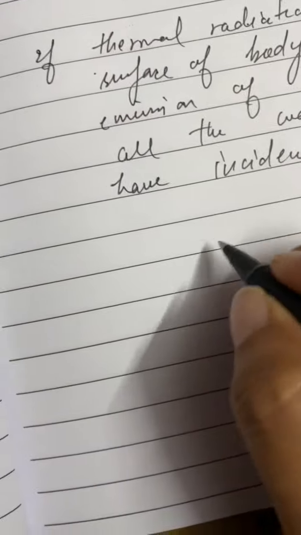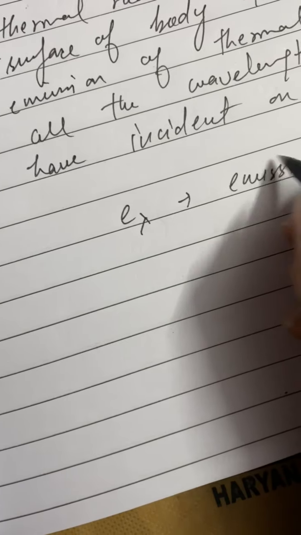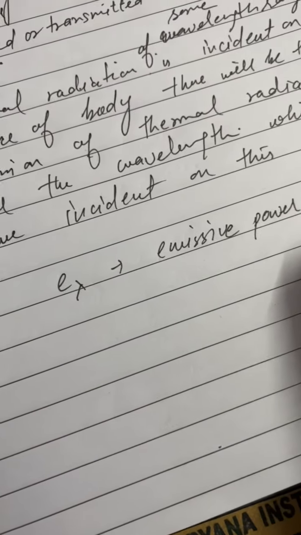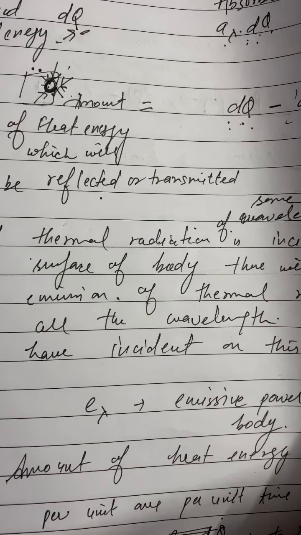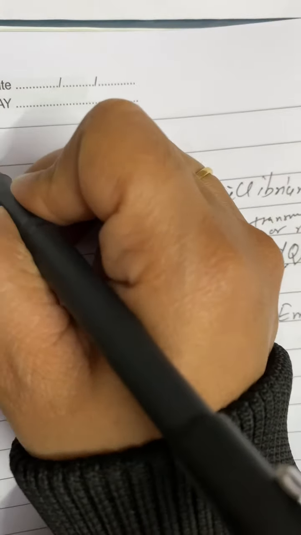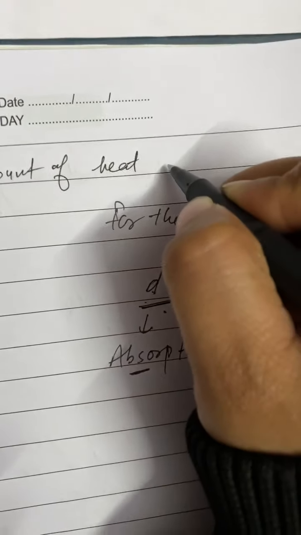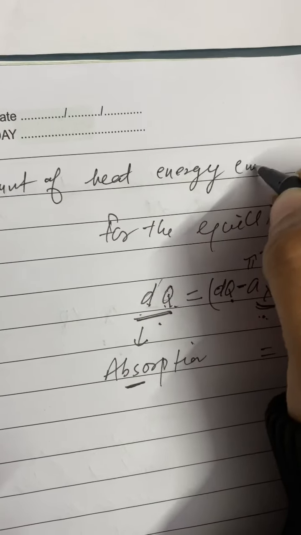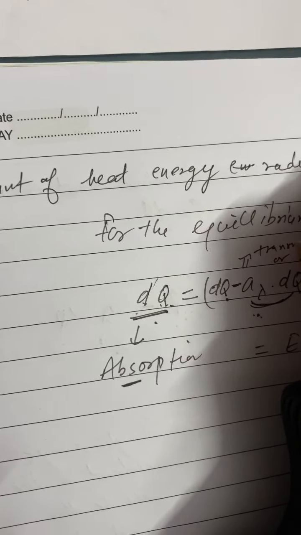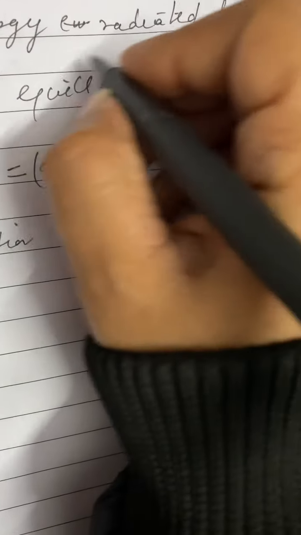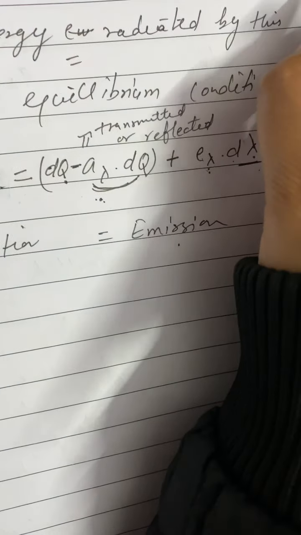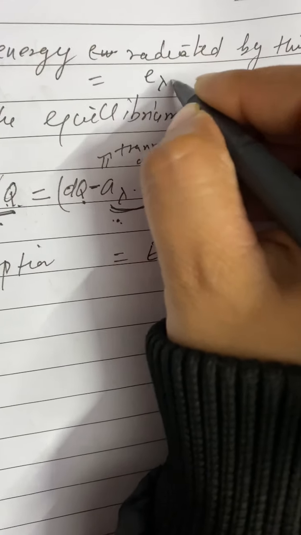So if we say E lambda is the emissive power of this body, then the amount of heat energy radiated by this body in the wavelength range lambda to lambda plus d lambda will be equal to E lambda into d lambda.